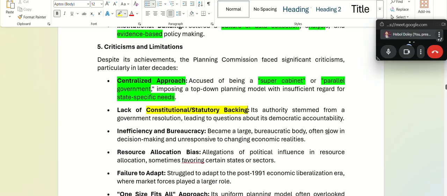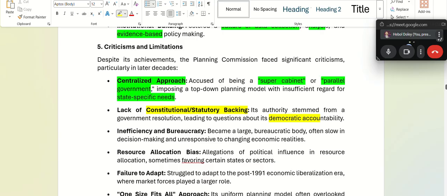Then there was no constitutional or law backing it. How did this authority get the power? There was this question. It is not constitutional, they said. They don't have any law backing it. They don't have any constitutional provision backing it. So it is against democratic principles, they said.